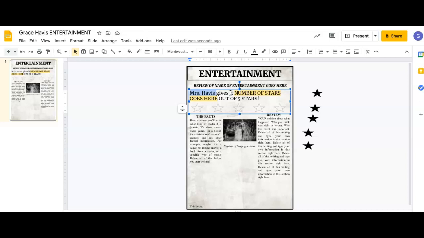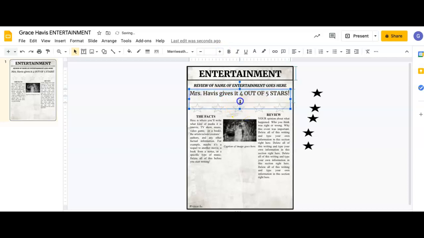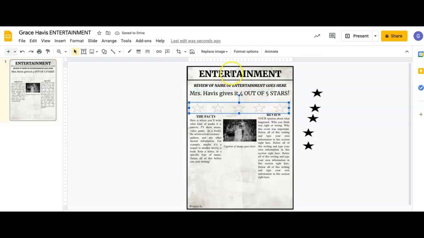So obviously if you really like it, it's going to get all 5 stars. If you didn't like it at all, it's going to get 1 star. I am going to give mine 4 stars. Okay, again, I don't want it to be highlighted. So we're going to come up here, transparent, boom. All right, you can decide to make it a little bit bigger by selecting it. Oh, that looks nice. And then I am going to fill in however many stars that I wrote in my little subtitle there. So I wrote 4.